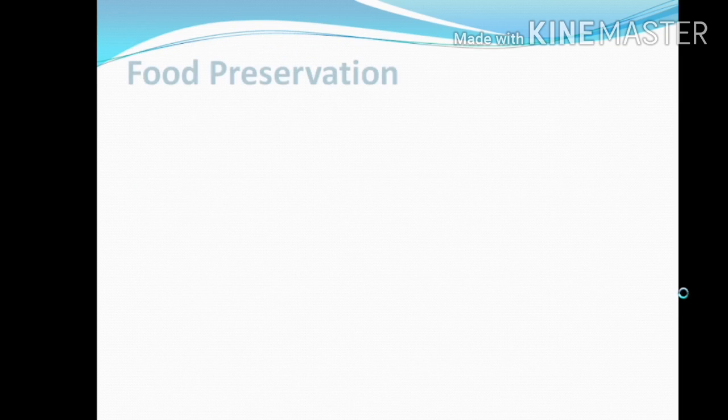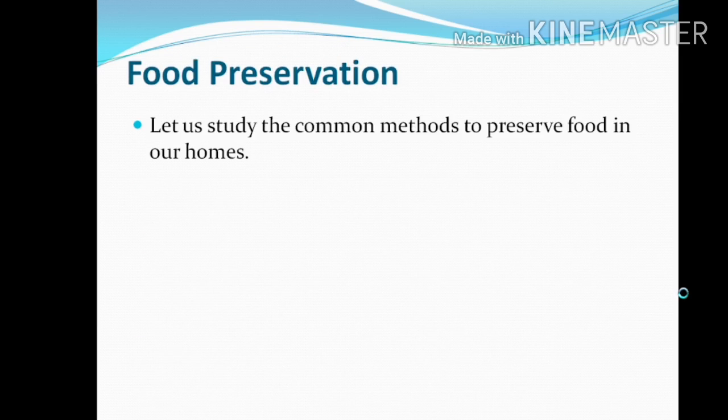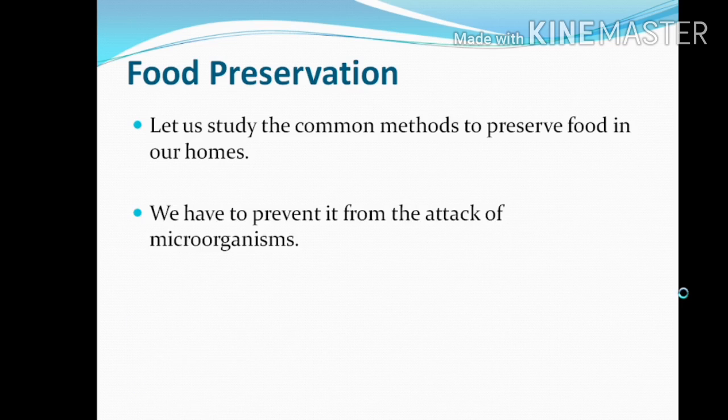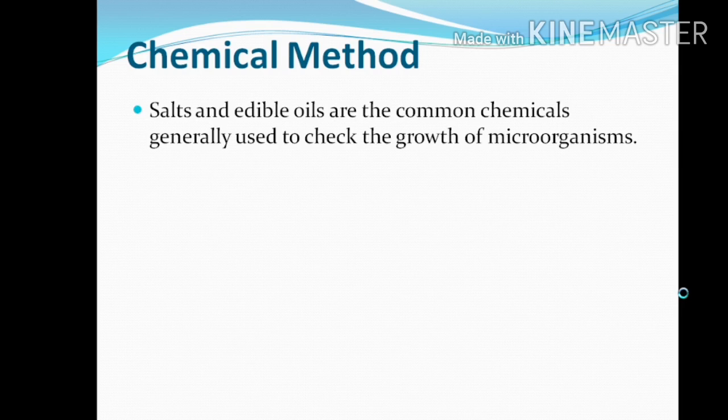Food preservation. How do we preserve food? Let us study some common methods to preserve food in our homes also. We have to prevent it from the attack of microorganisms. Food preservation has different methods on a small scale or a large scale. First method is the chemical method.